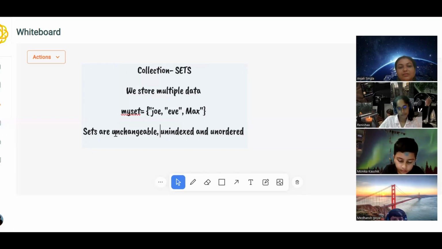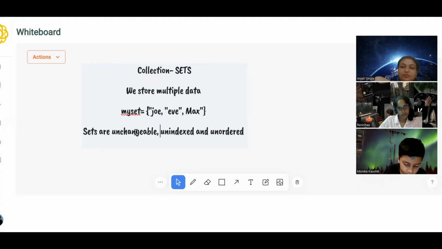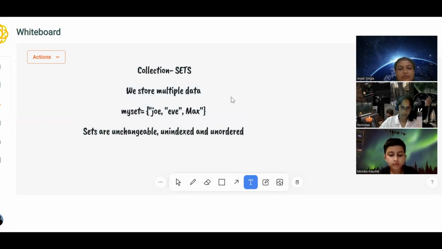So these are the sets. Sets cannot be changed. However, we have a workaround to change the sets. Like we add items in the tuple by converting it into a list and again converting back into a tuple, similarly we have some workaround in sets also. But the original sets are unchangeable, unindexed and unordered. Right? Is the difference clear?